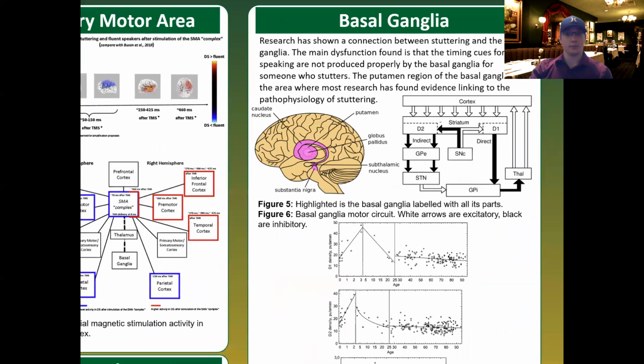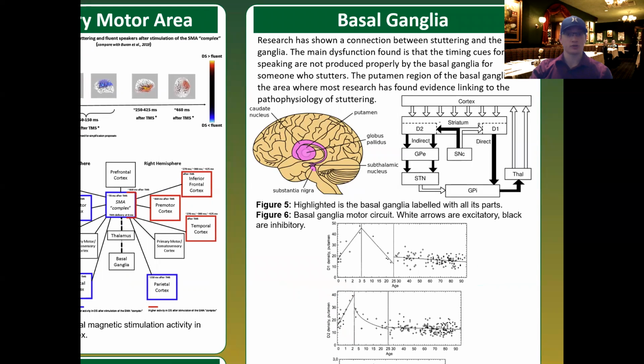Lastly, we will look at the basal ganglia. There are strong indications that the basal ganglia thalamocortical motor unit through the putamen to the SMA plays an important role in the pathophysiology of stuttering. Dysfunction may have various causes and may be the effect of the interaction between several factors, such as high density of D2 receptors, low D1, D2 ratio in the putamen, aberrant levels of dopamine release, and focal lesions in the basal ganglia